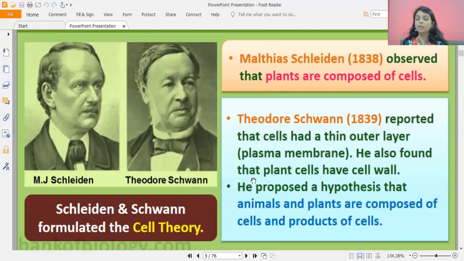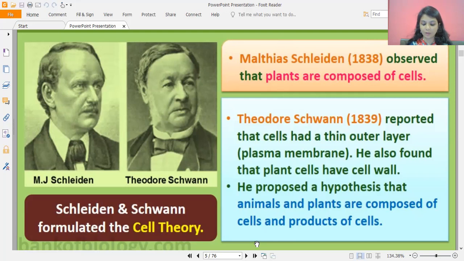They both formulated the cell theory. Very important to note, Matthias Schleiden was the one who in the year 1838 gave the cell theory.